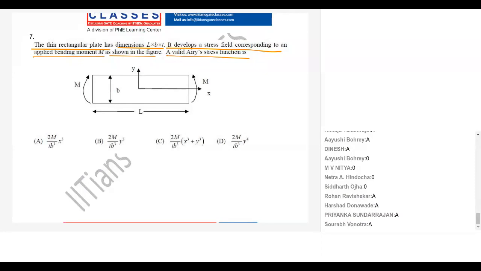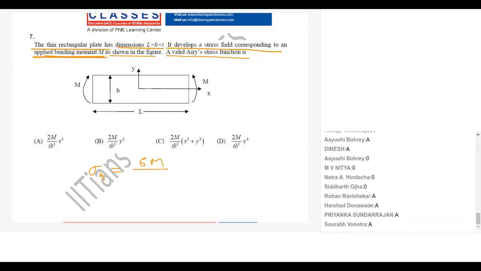Now guys, it is subjected to a pure bending moment. So what is your bending stress, guys? My sigma x will be what? 6M upon, it will be what? The cross section is T. What is the cross section here?